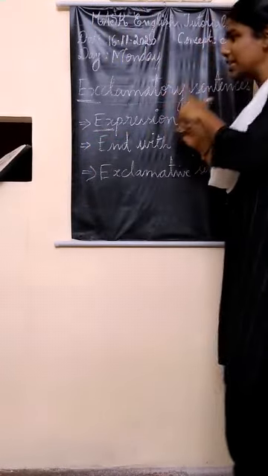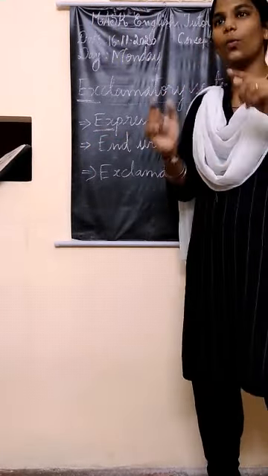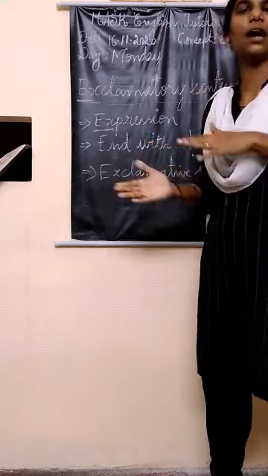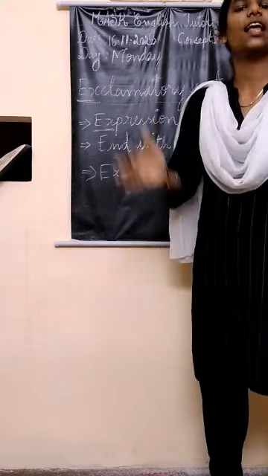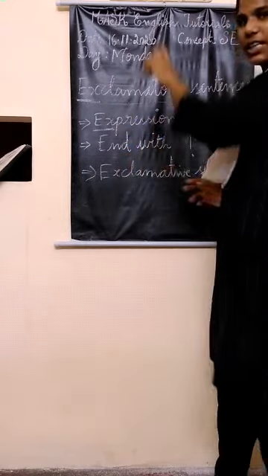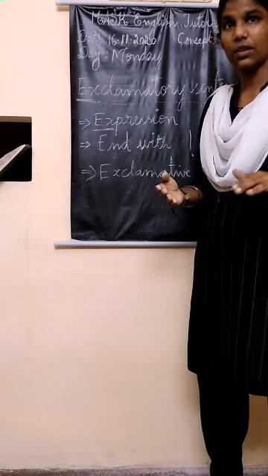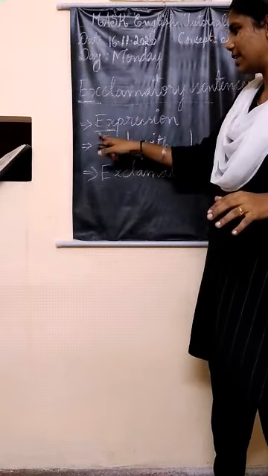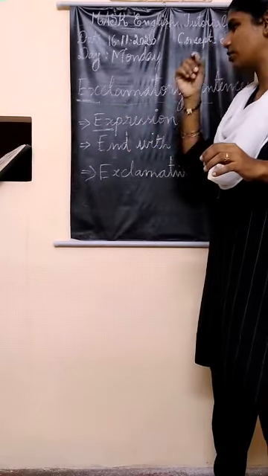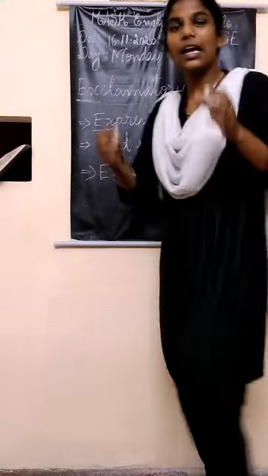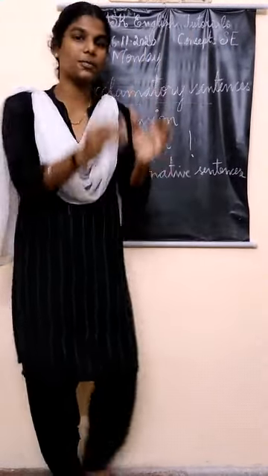So friends, now we are going to see the fourth sum, which is none other than exclamatory sentences. Okay, let's see what exclamatory sentences are. Exclamatory sentences are the sentences which end with exclamatory marks. As the name itself says, exclamatory sentences express something.